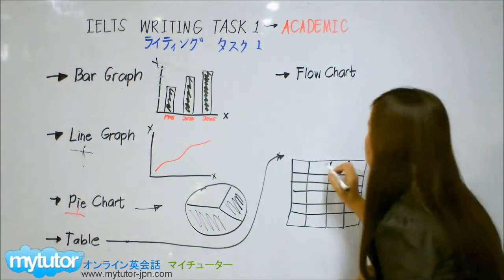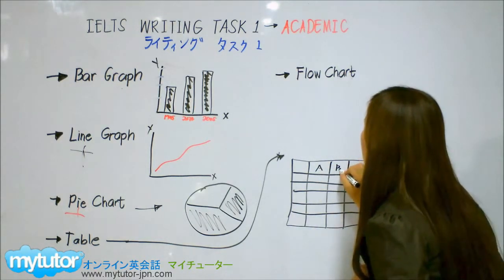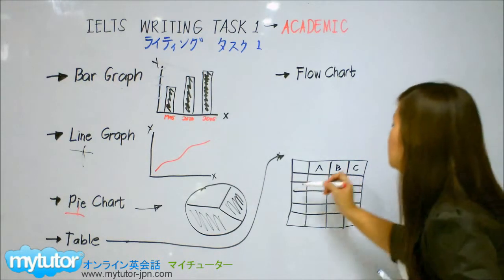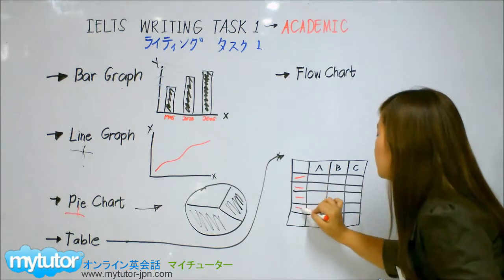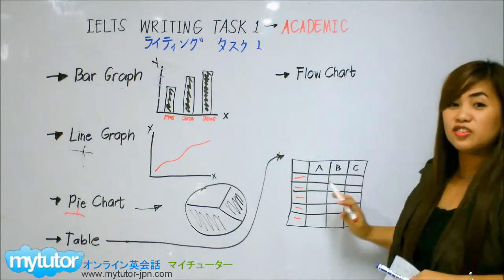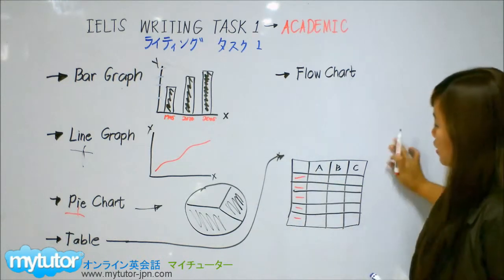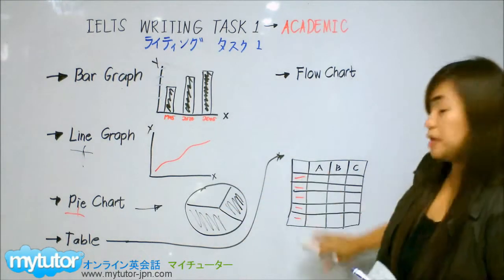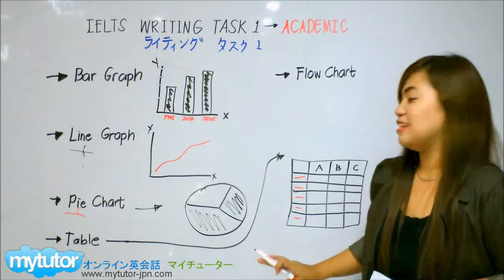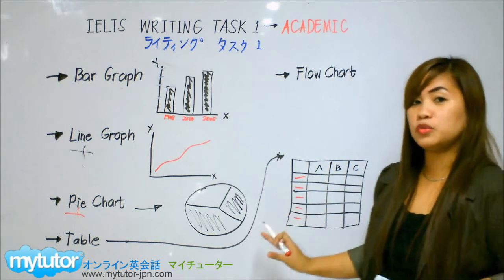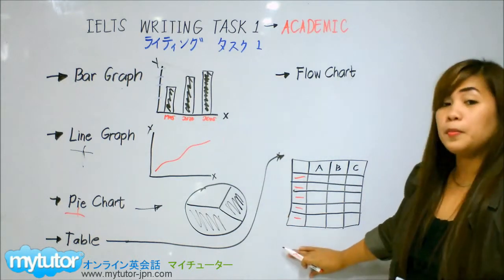So, say for instance, let's say A, B, and C, and there are some information that we can see in this here. Probably like percentage or anything that is written here. As long as it looks like this, it's a table or like table of elements, table of contents. It's a table. Okay, made up of rows and columns. This is a sample of a table.